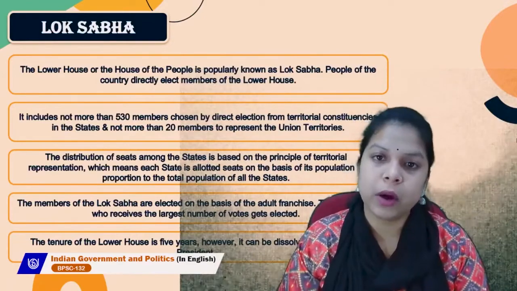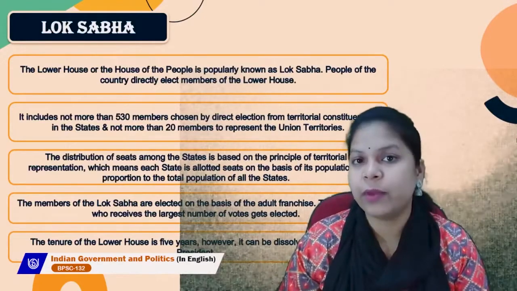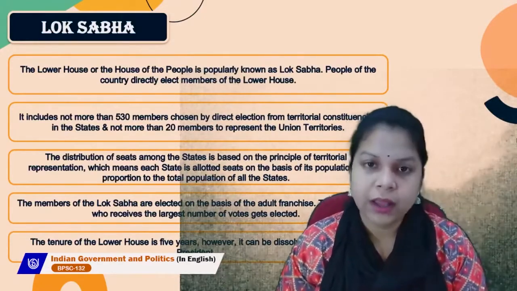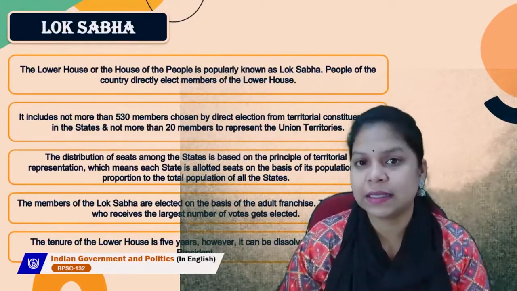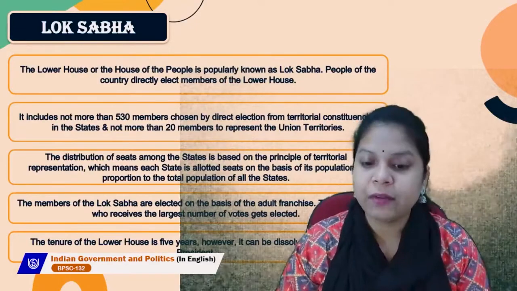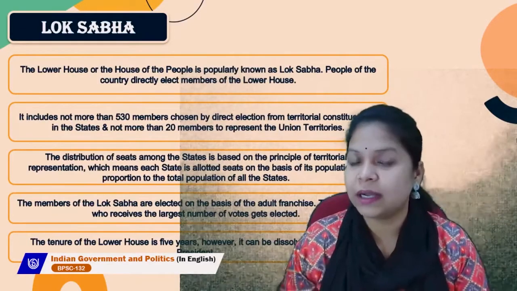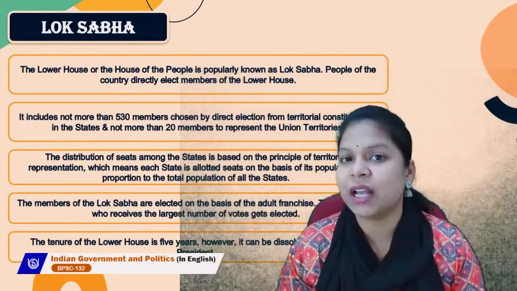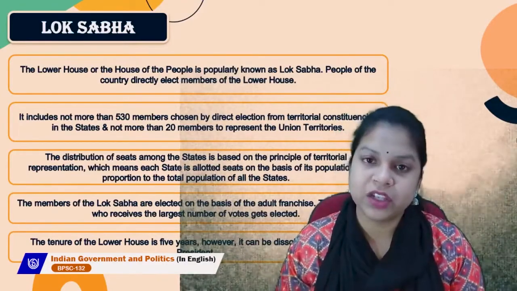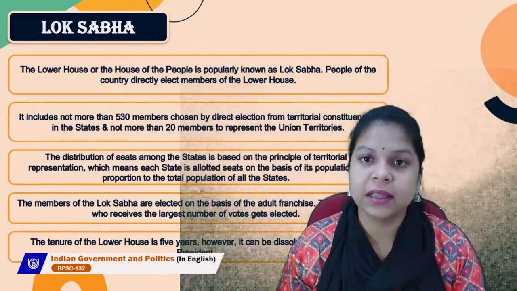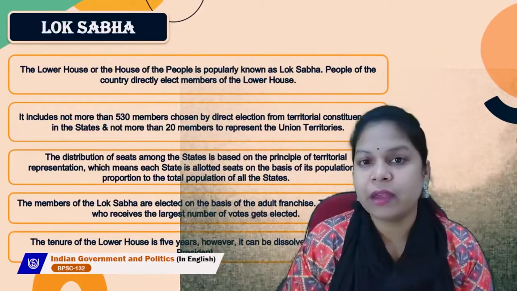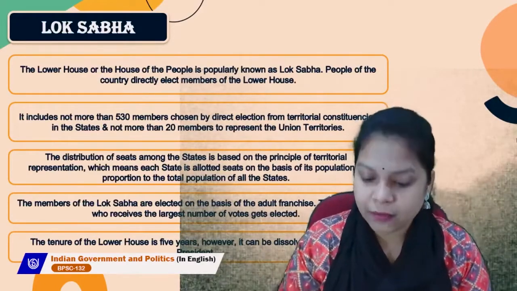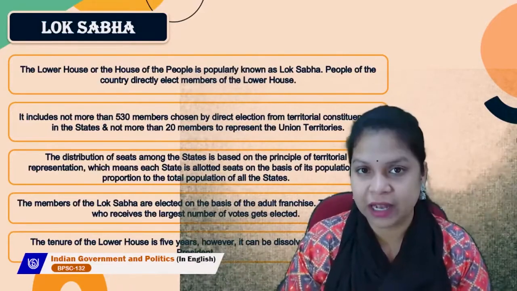We have talked about adult franchise, and I will tell you briefly what it is. Since independence, Indian citizens have been given universal adult franchise. That means everyone, irrespective of their gender, class, caste, religion, or geographical location, is given voting rights, and all votes are of the same value.